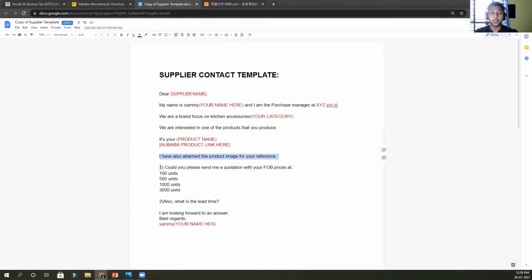Could you please send me quotation with the FOB prices at 100 units, 500 units, 1000 units, 3000 units? Now do not send them a lot of questions in the first email. Only ask this. This will give us straight prices. They generally send prices, their quotation in an Excel sheet with the company name and all. We will come to that later.